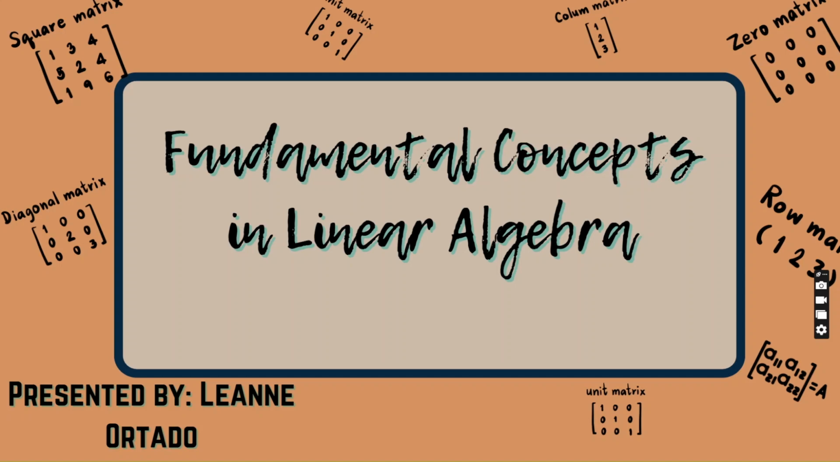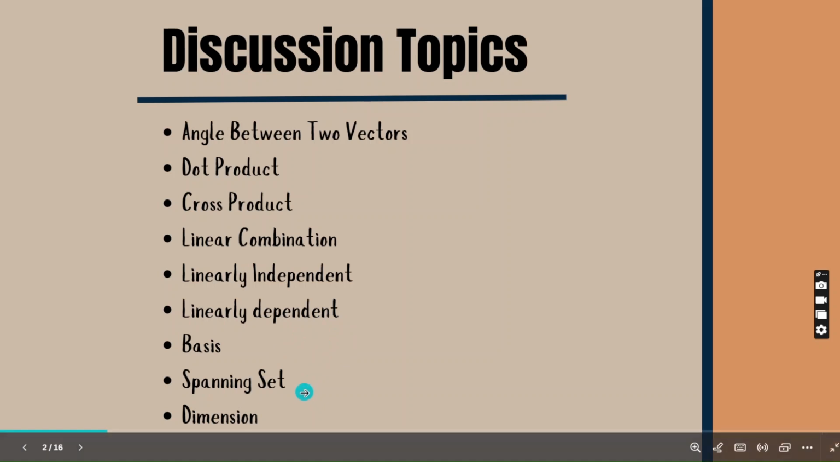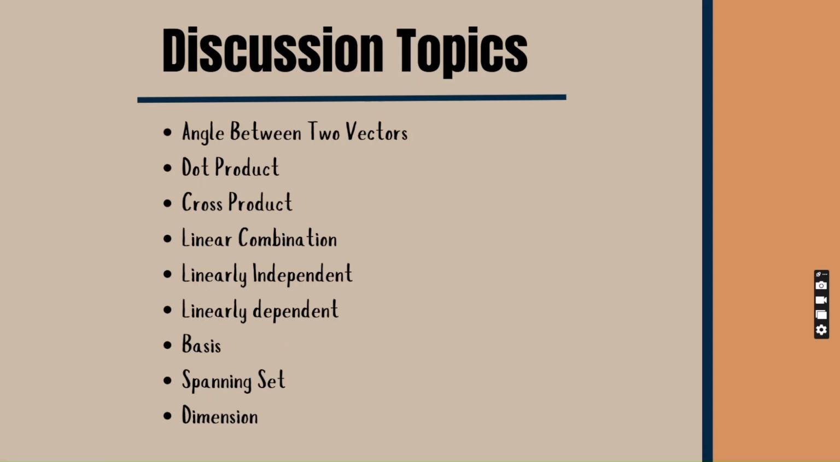So the concepts that I will cover include the dot, the angle between two vectors, the dot product, the cross product, the linear combination, linearly independent, linearly dependent, the basis, the spanning set, and the dimension. These ideas are important because they help us understand vector spaces and how vectors are related to one another. They also serve as the foundation for more advanced mathematical studies and practical applications.